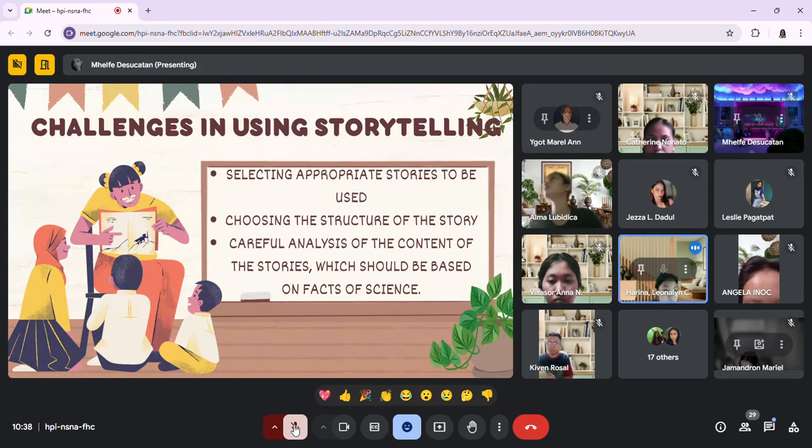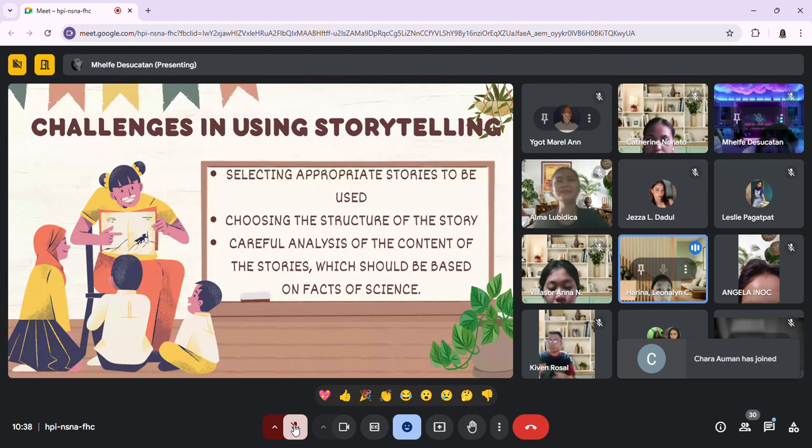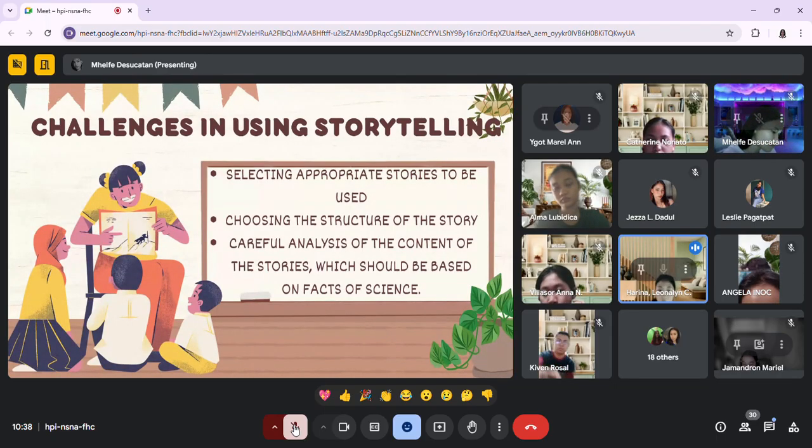It is important to ensure that the content of your story is accurate and scientifically sound. The story should not contain any misconception or inaccuracy. For example, a story about plants growing from dirt alone. Give me a thumbs up or thumbs down if you agree that plants grow from dirt alone.